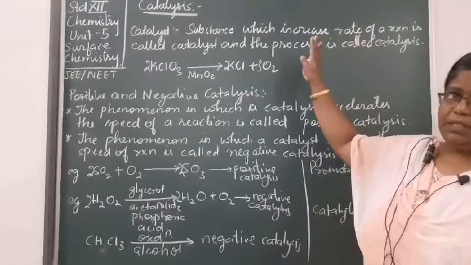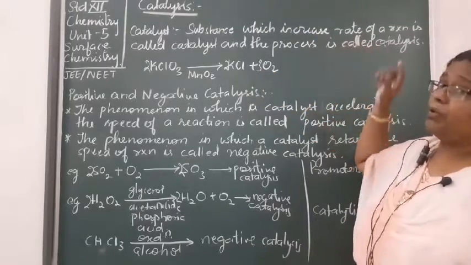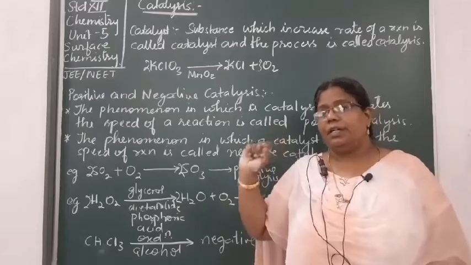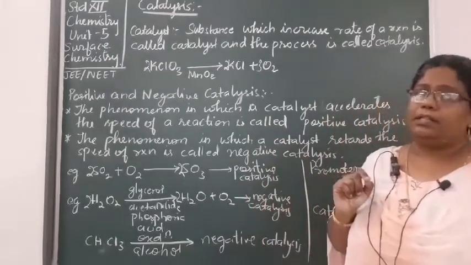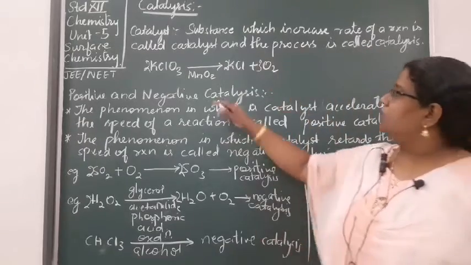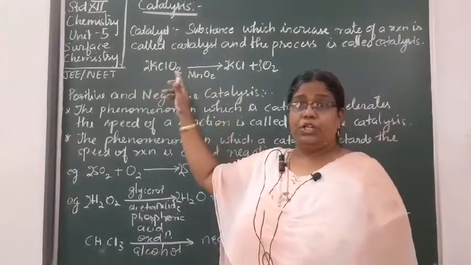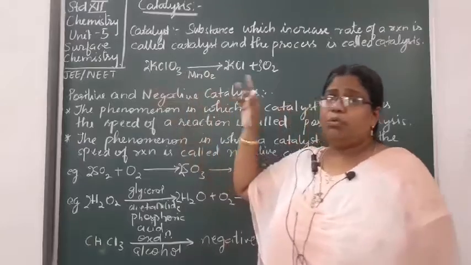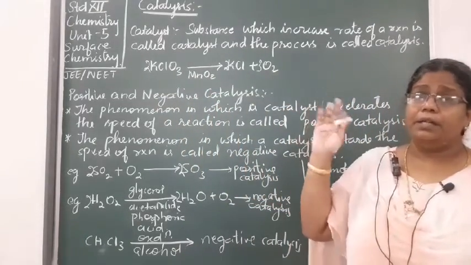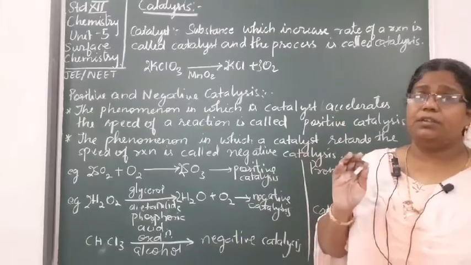So the substance is called a catalyst, and the process in which the catalyst increases the rate of the reaction is called catalysis. जैसे ये देखो KClO3, potassium chlorate, इसका decomposition has to take place at very high temperature. But at that high temperature the reaction conditions are very difficult.